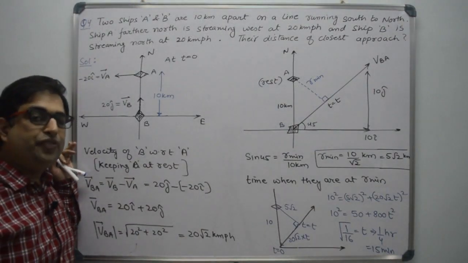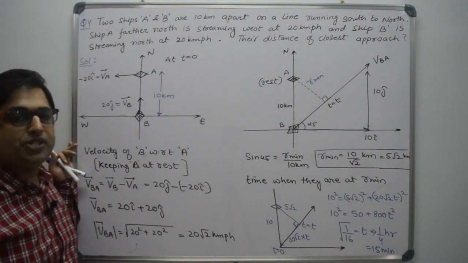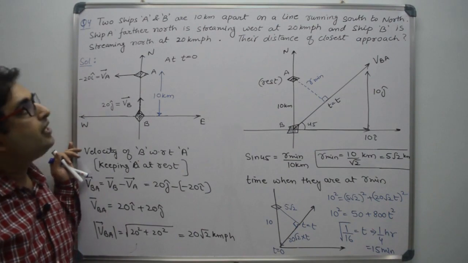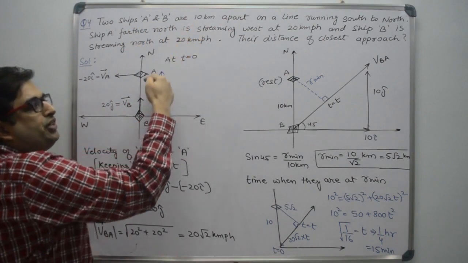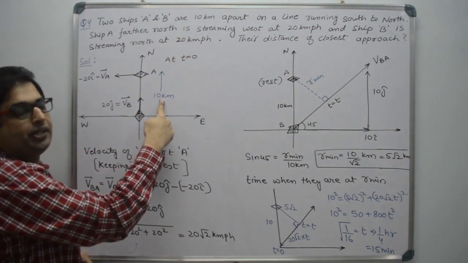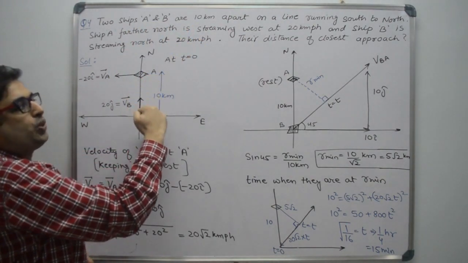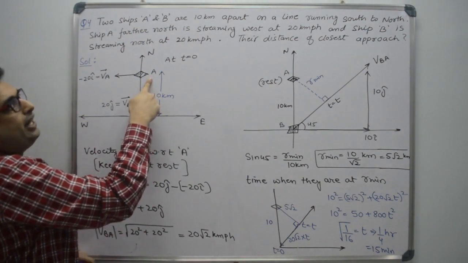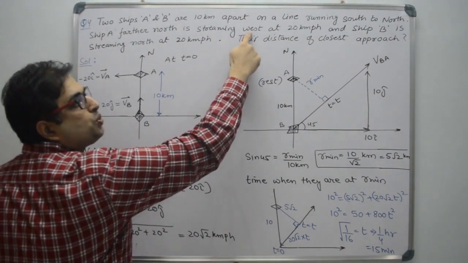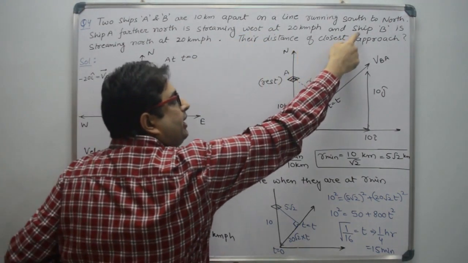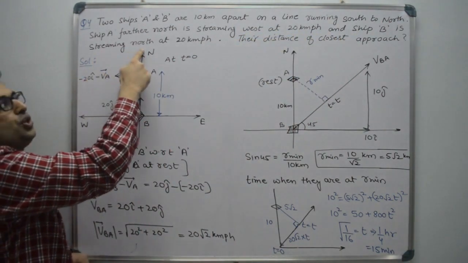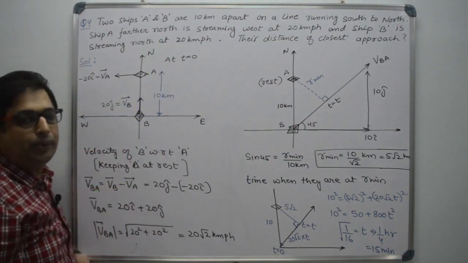Next, let us see a very common and very famous question of relative motion. In this problem, we have two ships and the distance between the two ships is 10 kilometer. Ship A is moving towards west with speed 20 kilometer per hour, and ship B is moving towards north with speed 20 kilometer per hour.